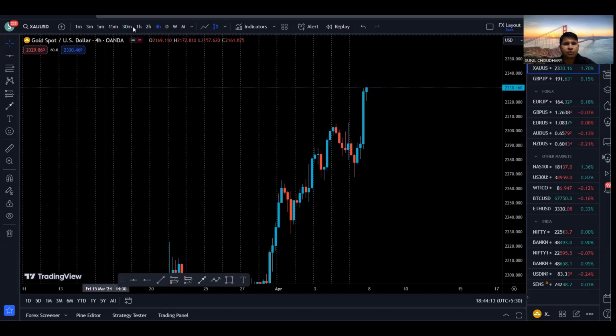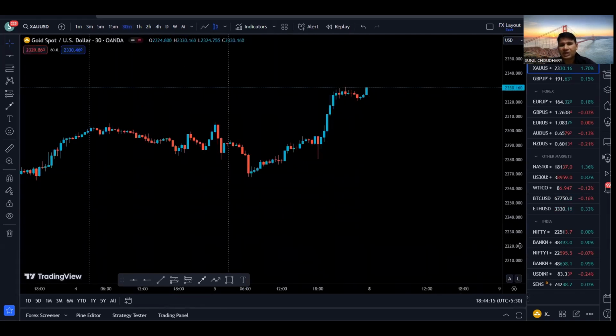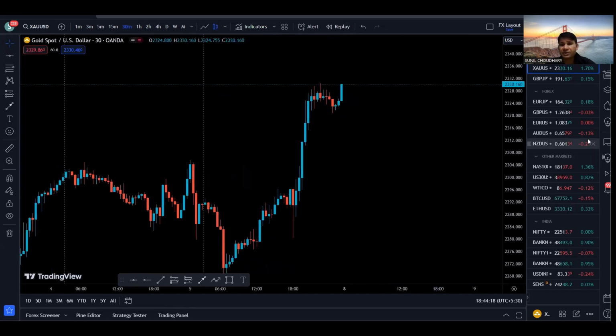Now let's go to the 30-minute time frame to see exactly what is happening. The 30-minute is very much bullish as we are making higher highs and higher lows.